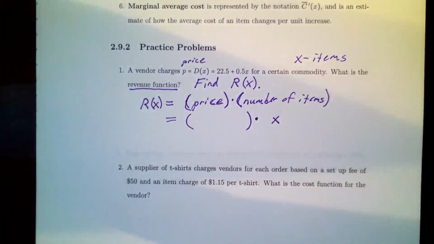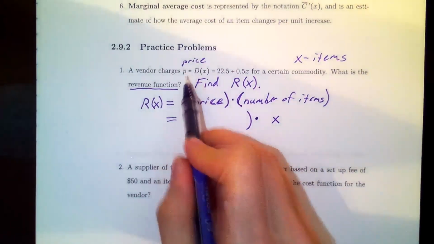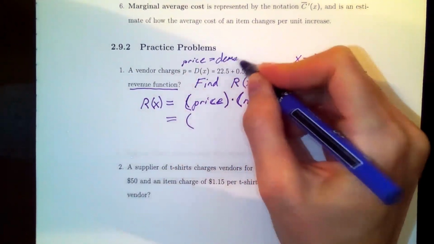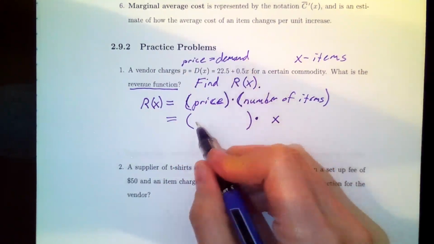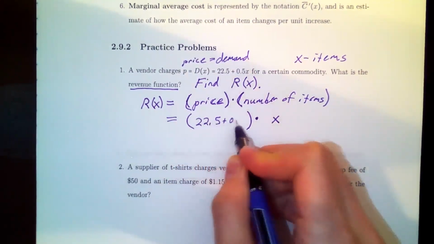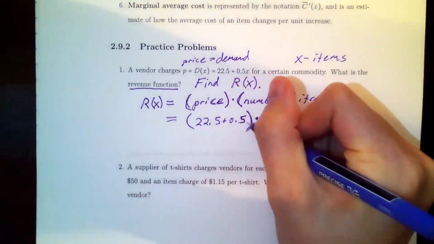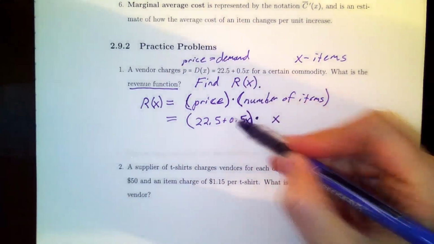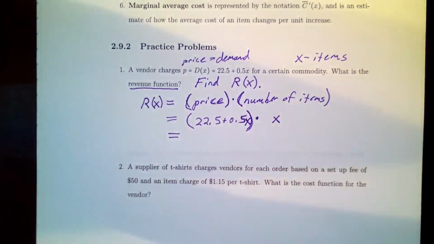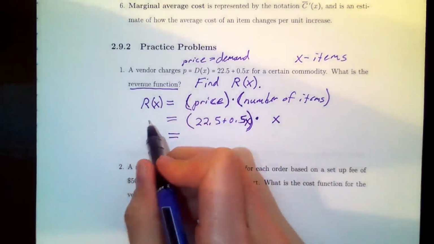Now, they didn't say the price was something flat. They didn't say the price was $20 per item, and then I could just write in 20. What they did say is that our price, or that is the demand, is given by this formula. So instead of writing a flat number in for the price, I have this expression that I'm going to be writing in for the price. That's what the demand means, it's the price. And as most things do, price tends to fluctuate. So it actually makes more sense for the price to be represented by a function, in most cases, than just a flat number. Anyhow, this is price times the number of items, and this will be my revenue function.